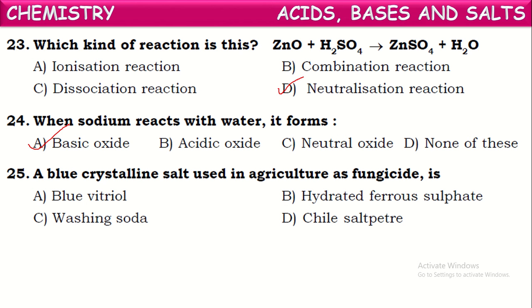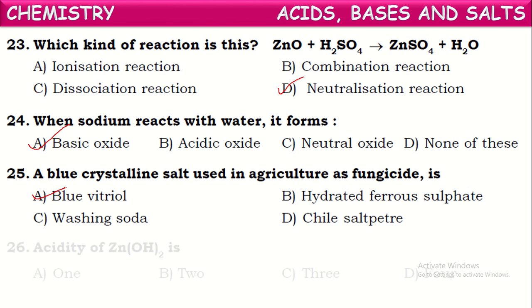Next one. A blue crystalline salt used in agriculture as a fungicide. This blue crystalline solid is chemically hydrated copper sulfate. It is commonly called blue vitriol. Its chemical formula is CuSO4·5H2O, namely copper sulfate pentahydrate. It is a blue colored crystalline salt. It is used as a fungicide in the agricultural field.